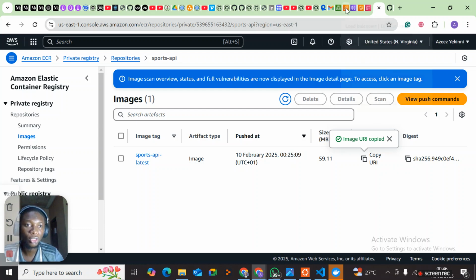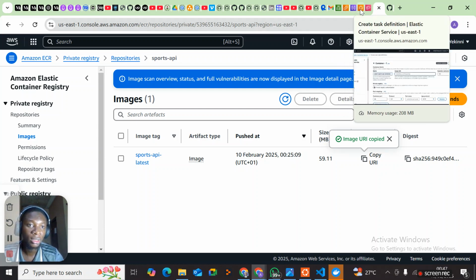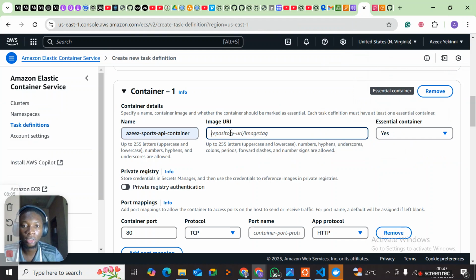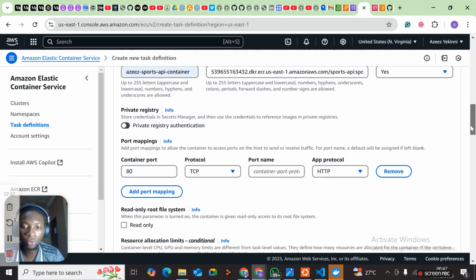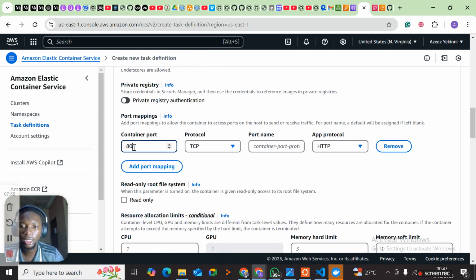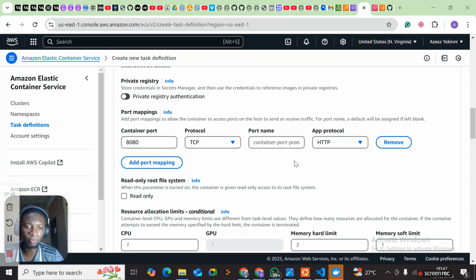So we're going to input it into the task definition here. So image URI, essential container, yes. So our container port is 8080. So TCP, port name optional. So port name can leave it. Our protocol is HTTP.